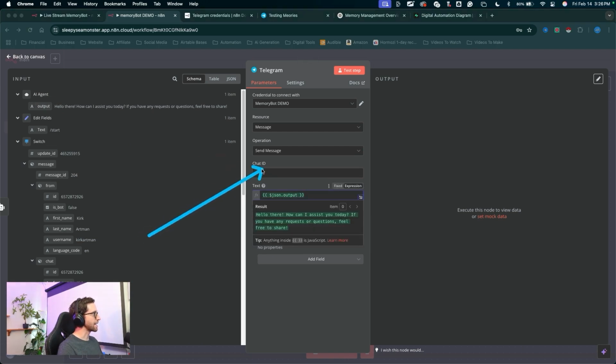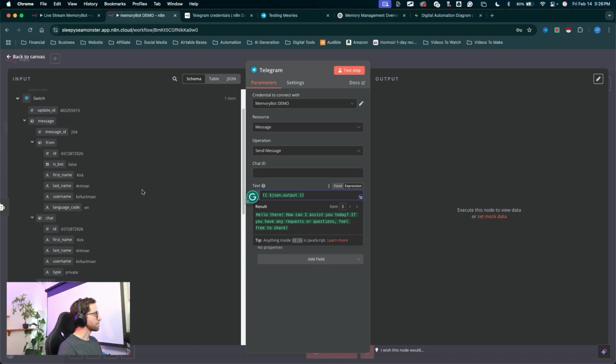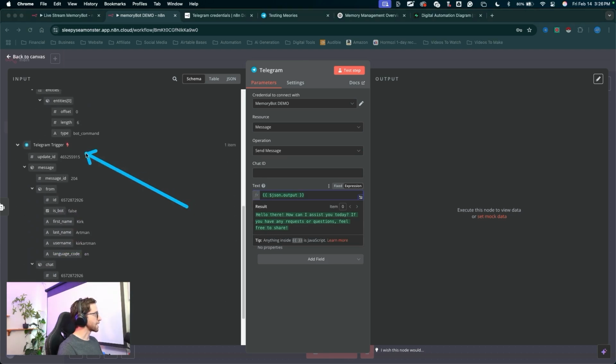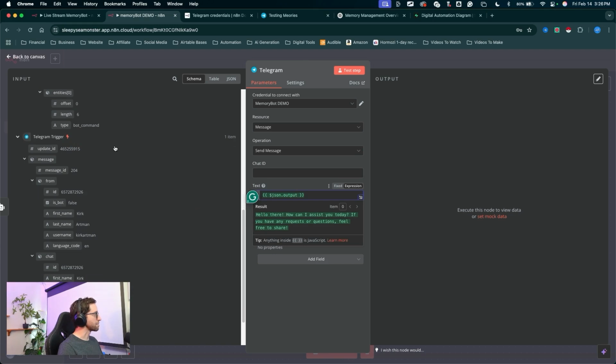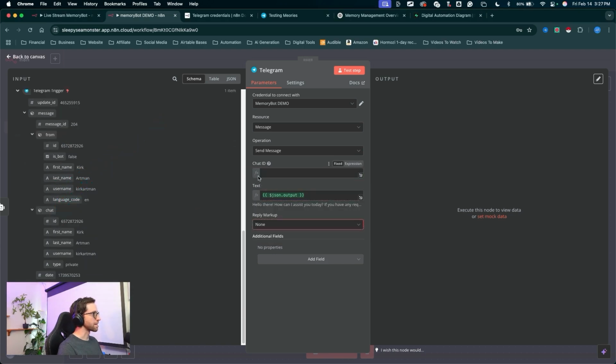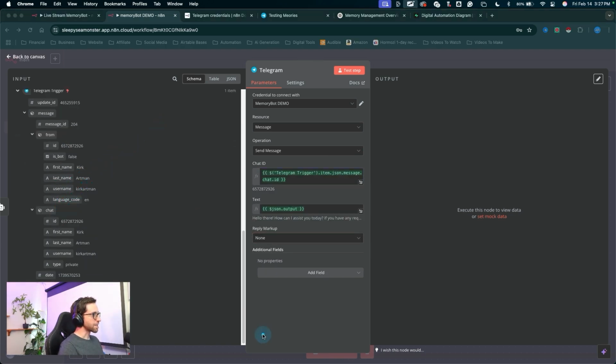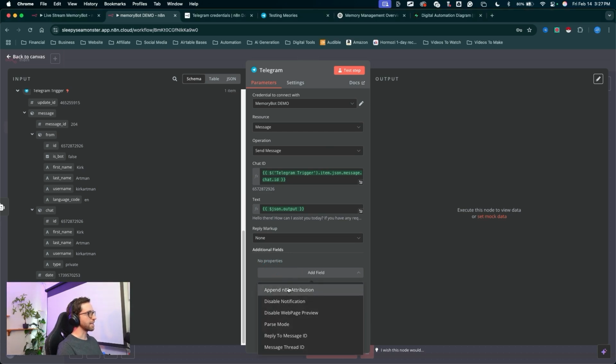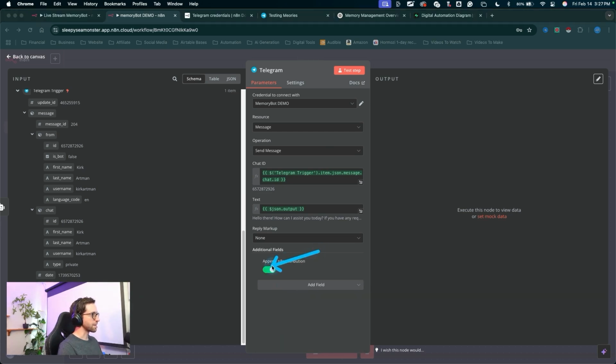And now we need the chat ID of the user. So we can grab that again from the switch node, but I'm going to come down and grab that chat ID from the Telegram trigger, the chat ID, drop that in right there. Now, something I always do is under additional fields, click on add field, choose append n8n attribution and toggle this off. Every time a message is sent in the Telegram bot, it'll say this message was sent using n8n. We can toggle off that attribution right there.